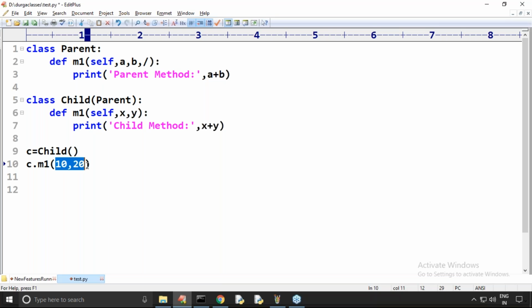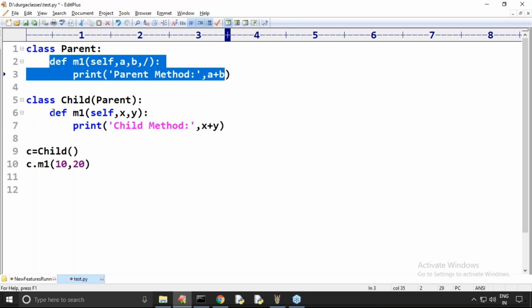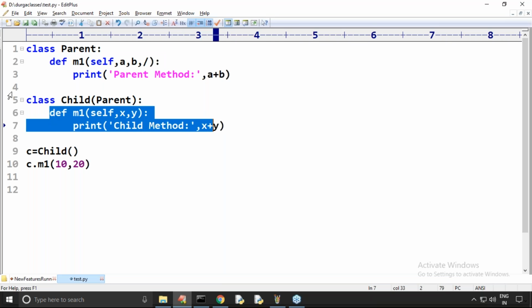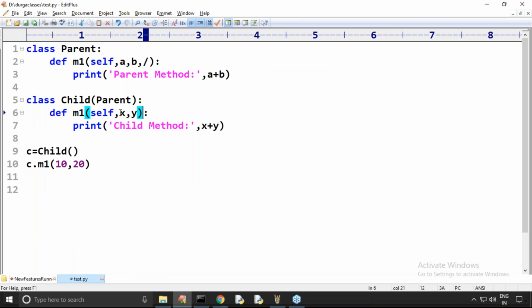He is always going to pass the values only. Now, will this method work or not? Either child class parameters are x or y, no problem at all. Any variable names you can use. So is it a flexibility or not?